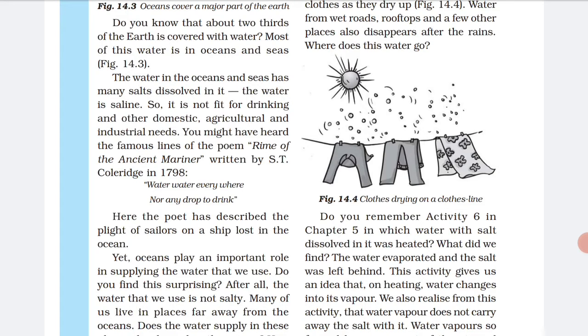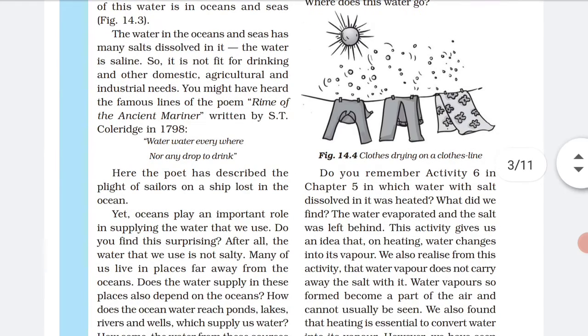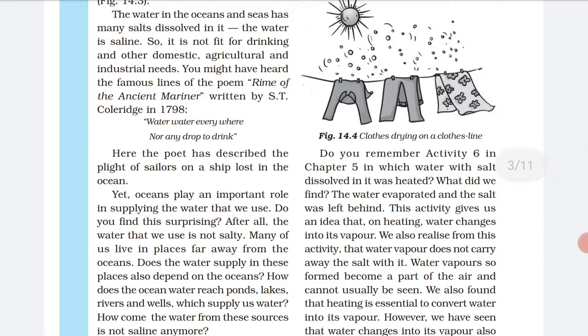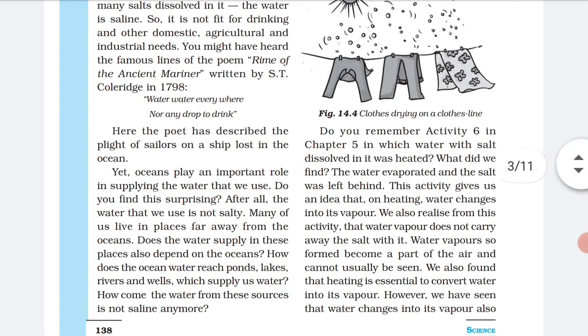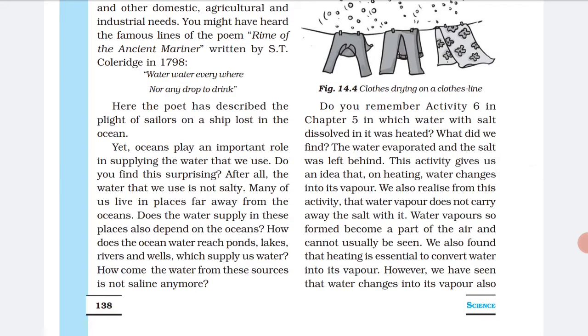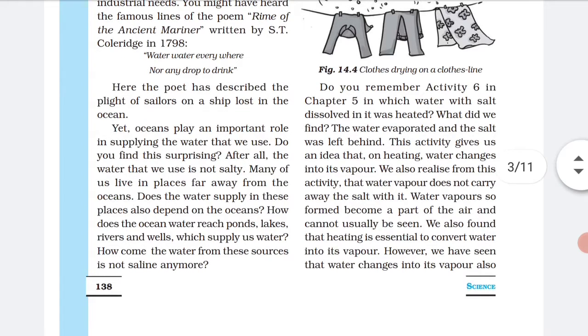You might have heard the lines of the poem, "Water, water everywhere, not a drop to drink." In this the poet has described the plight of the sailors who have lost their way in the ship and are lost in the ocean, and there is water everywhere but they cannot drink that water because it is so saline.